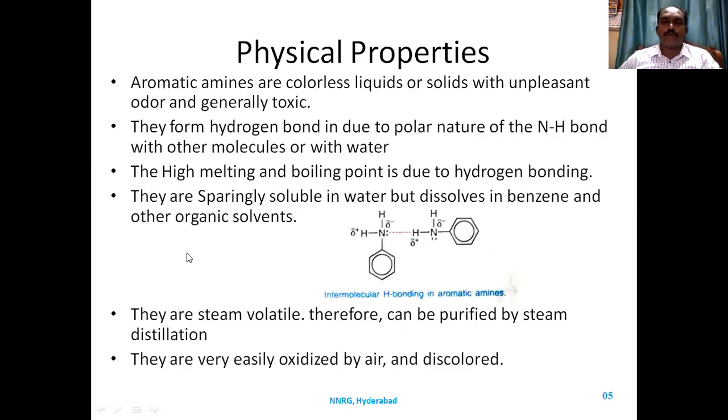What are the properties of aromatic amines? They are colorless liquids or solids with an unpleasant odor. The amines will give some fishy odor and they are generally toxic. They form hydrogen bonding due to the polar nature of the NH bond. We know that the NH bond is a polar bond. So whenever there is a polar bond, there is a chance of formation of hydrogen bonding, either with another molecule or with water. So here if you see, one aniline is interacting with another aniline.